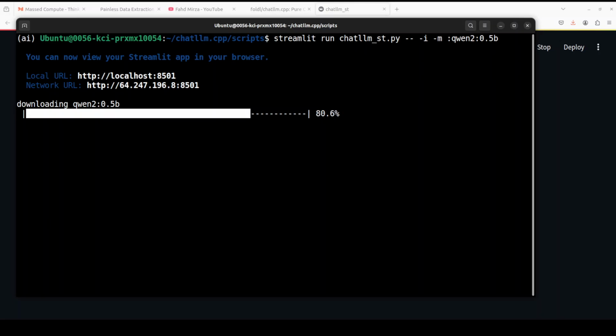The whole model almost there. And there are various other models which you can check from their GitHub repo.